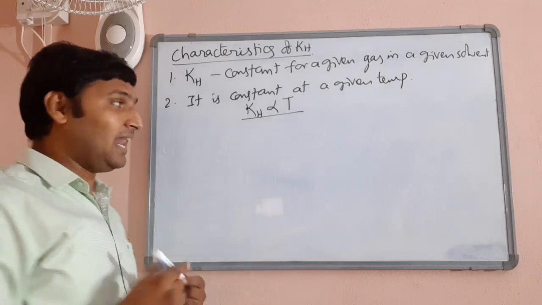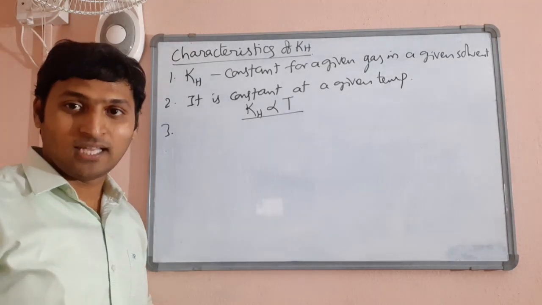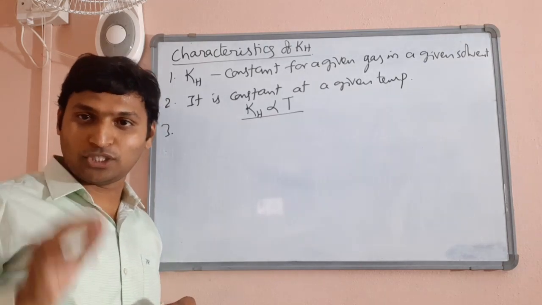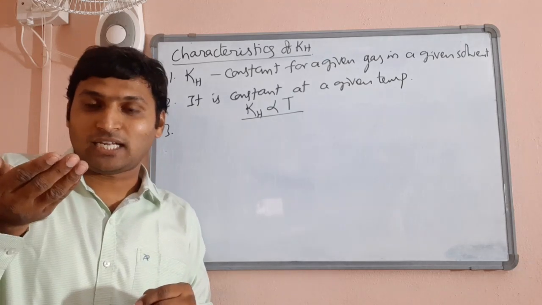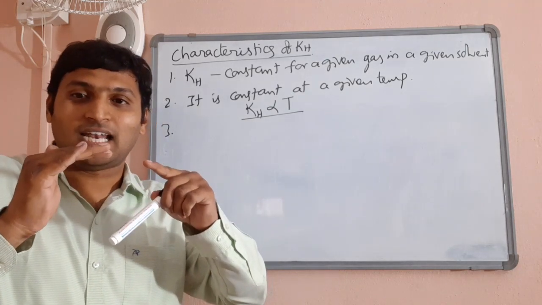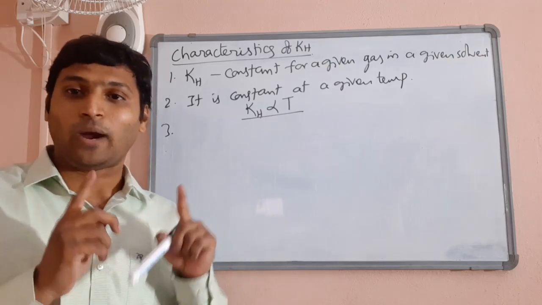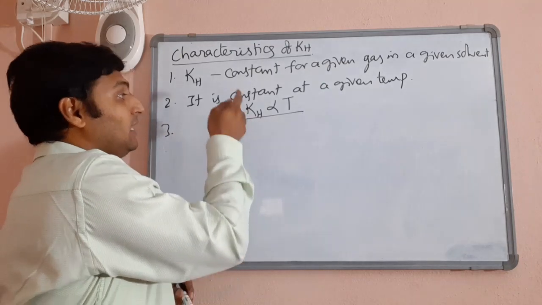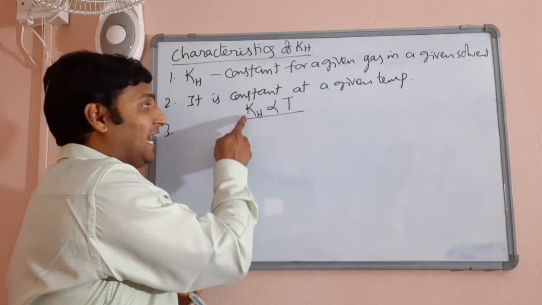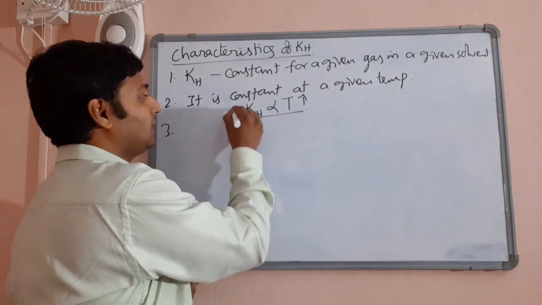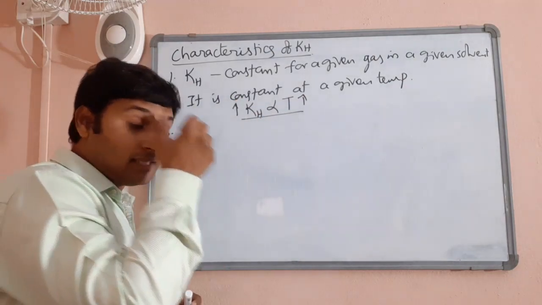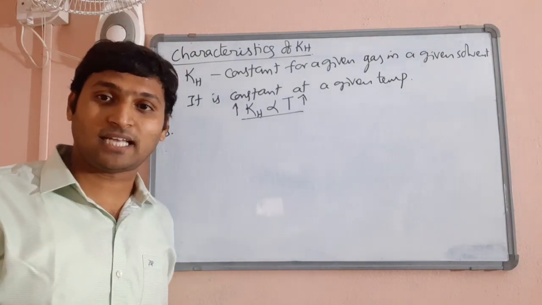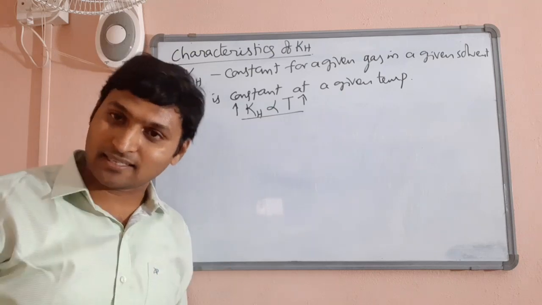Now, in the last session, we have clearly understood that all the gases exhibit exothermic dissolution. So, as temperature increases, extent of dissolution of gas in liquid decreases. That we have understood while discussing effect of temperature in the last session. Now, here we are telling that it has been observed that KH values will be increasing if temperature increases. That means, if temperature increases, KH value increases. And we established already that if temperature increases, solubility of gas in liquid decreases.